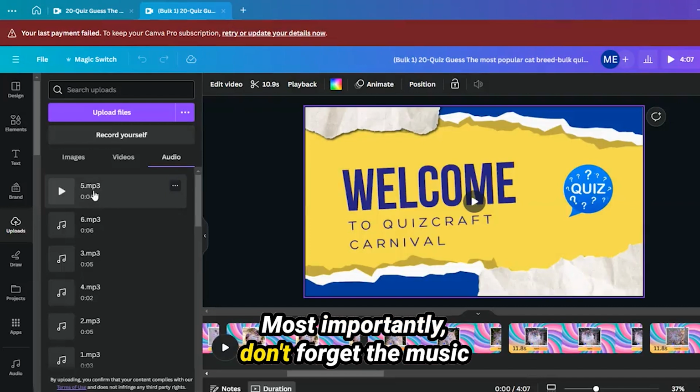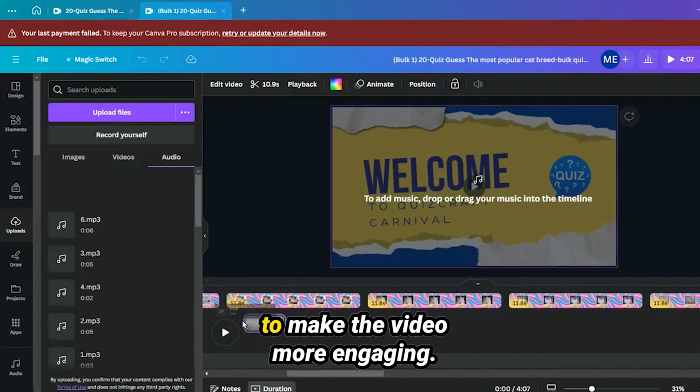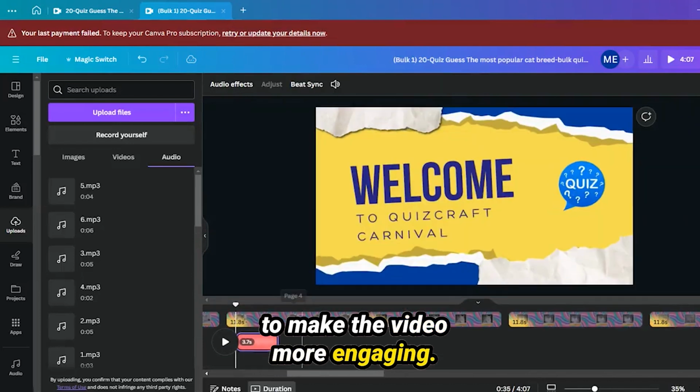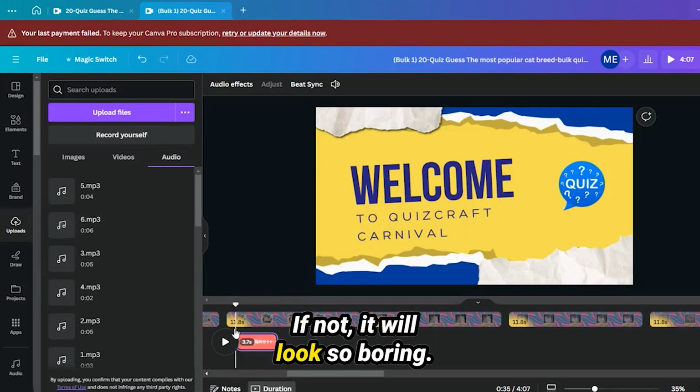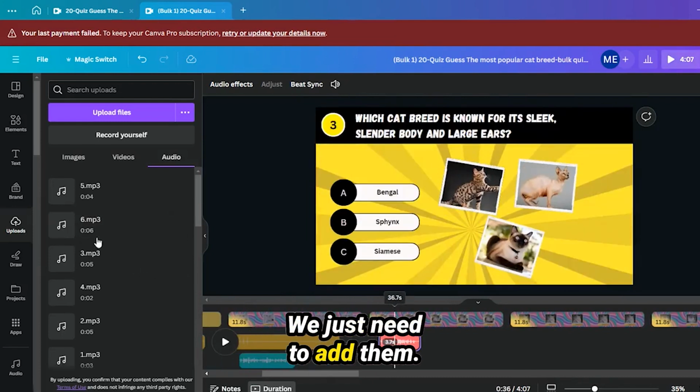Most importantly, don't forget the music and sound effects. Add suitable background music to make the video more engaging. If not, it will look so boring. You see, there are sound clips in Canva. We just need to add them.